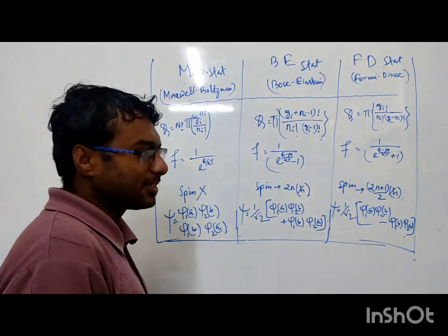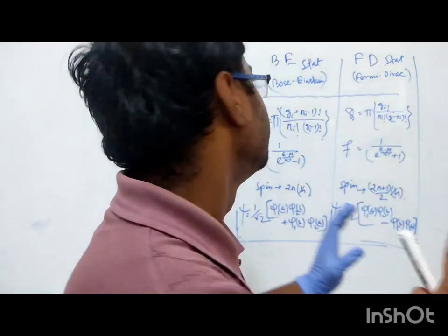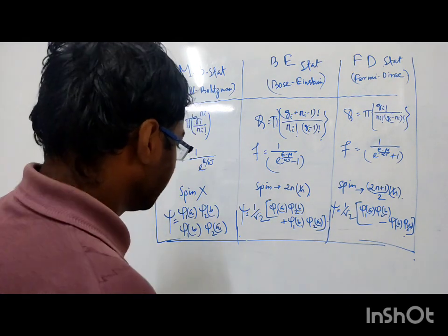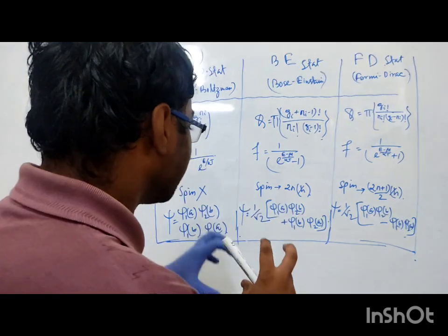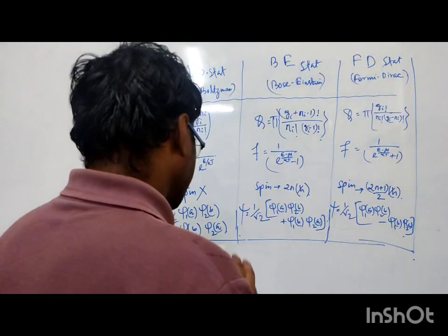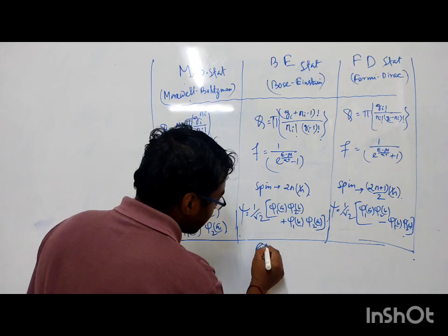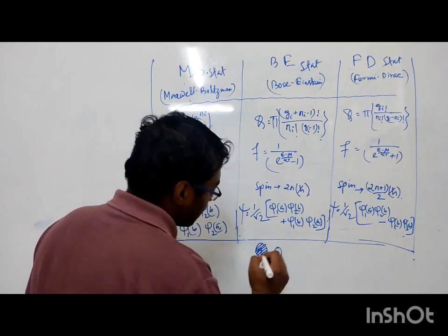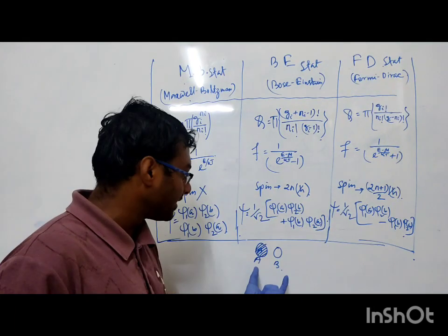Now, what is the difference between classical statistics and quantum statistics? First, we will discuss this one. For classical statistics, the first condition is that the particles should be distinguishable. That means if we consider a particle A and another particle B, these are not identical.